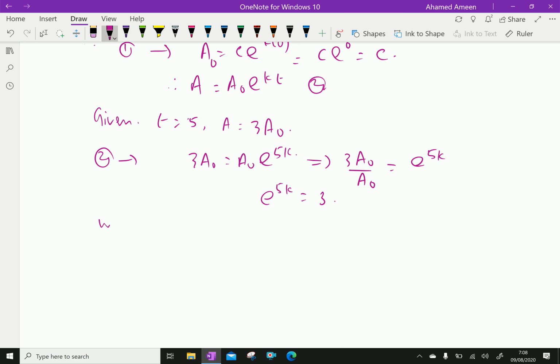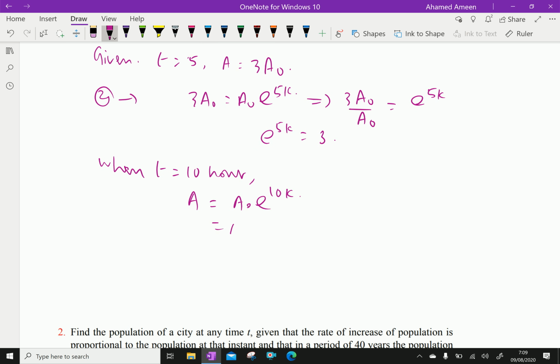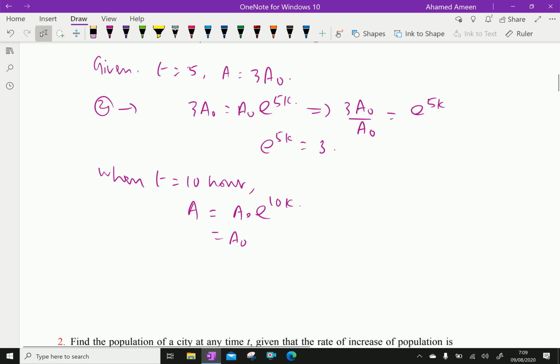When t equals 10 hours, equation 2 becomes A equals A0 e power 10k, because t is 10.